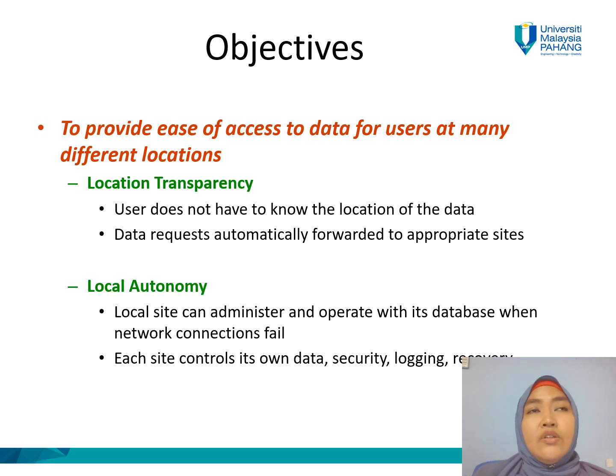Why? Because when we put the data at different sites, the user can access the data at any other site that has the replicated data. Through this distributed database, there are location transparency and also local autonomy. Location transparency means that the user doesn't know where the data is located.